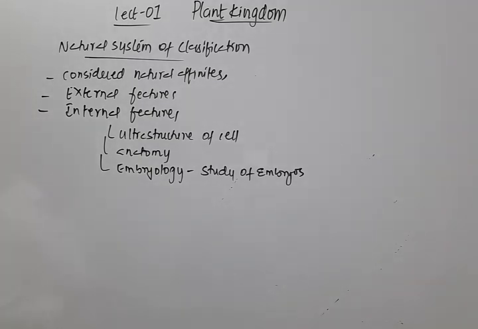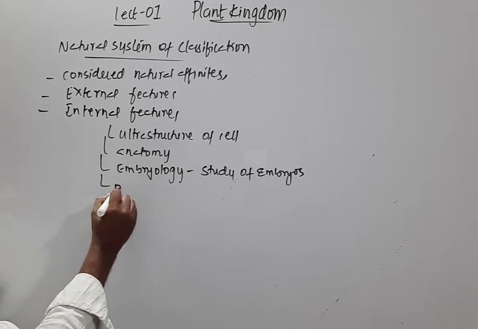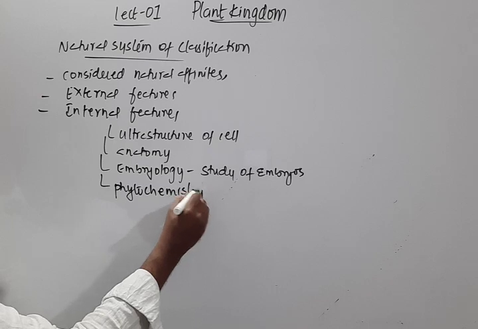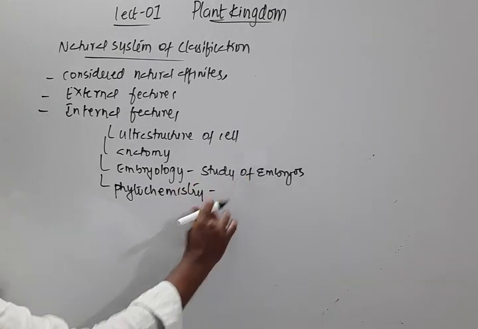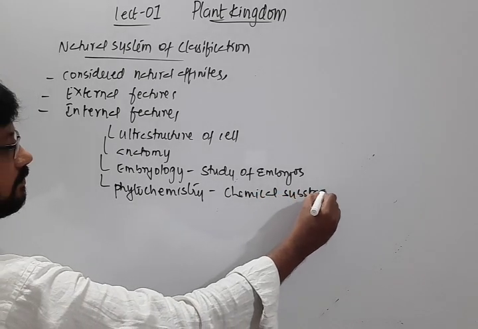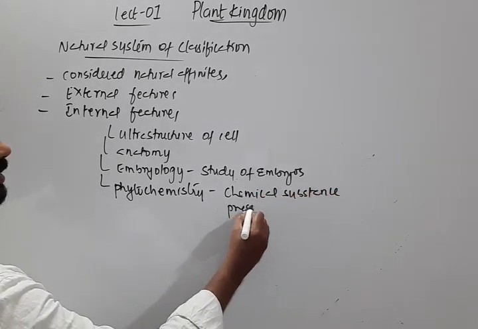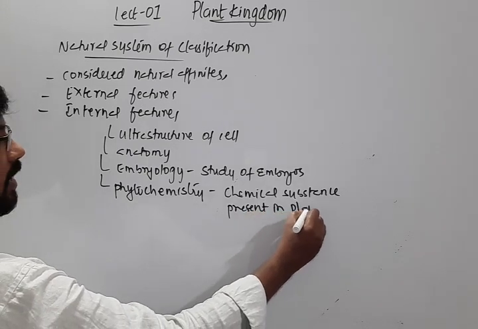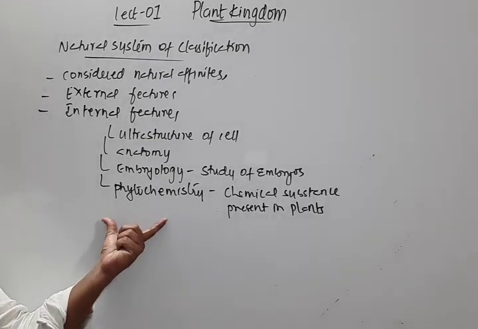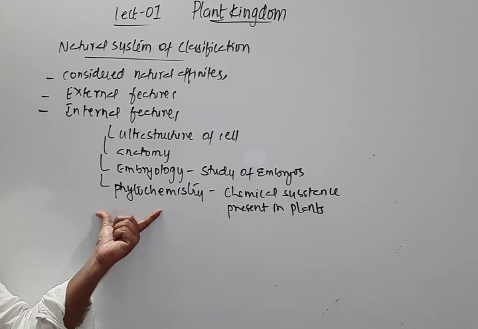And then they also considered phytochemistry. Here it means whatever chemical substances are present in plants, such as what the cell wall is made up of. What chemicals are present in the cell wall, those things they also considered, and that part will come under phytochemistry.